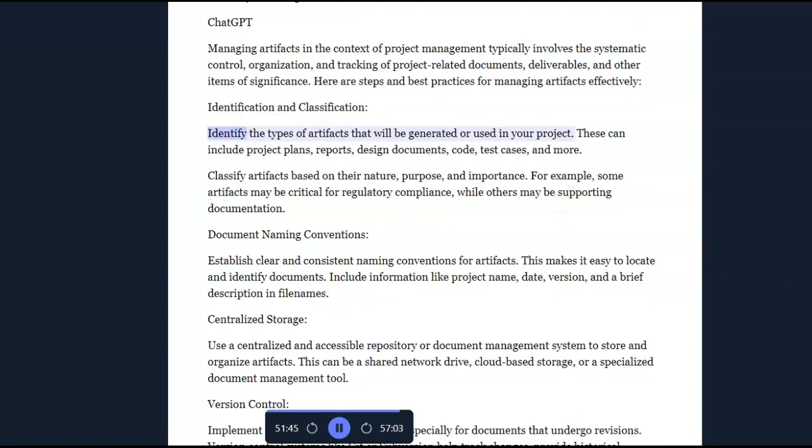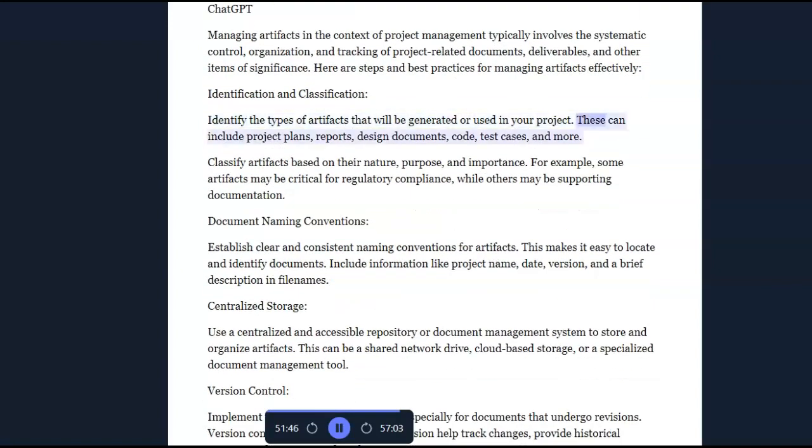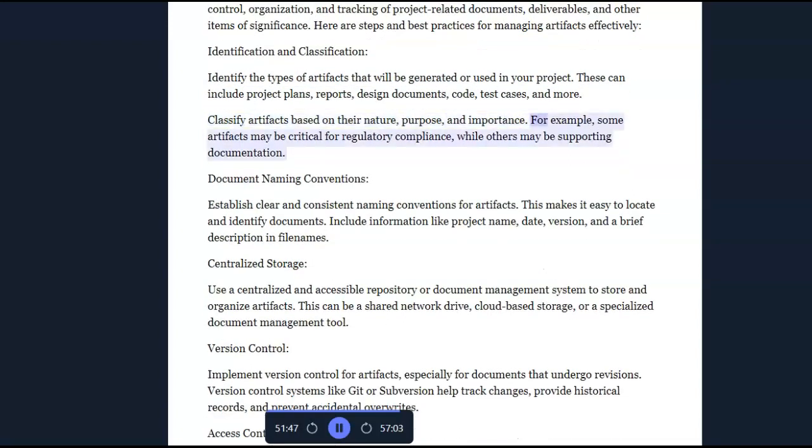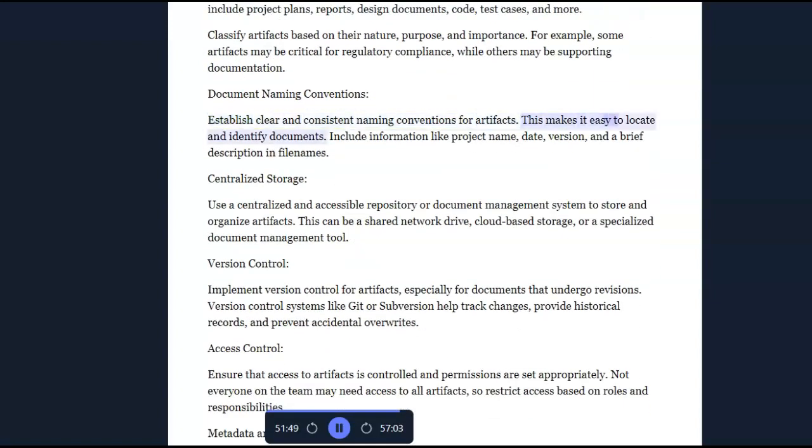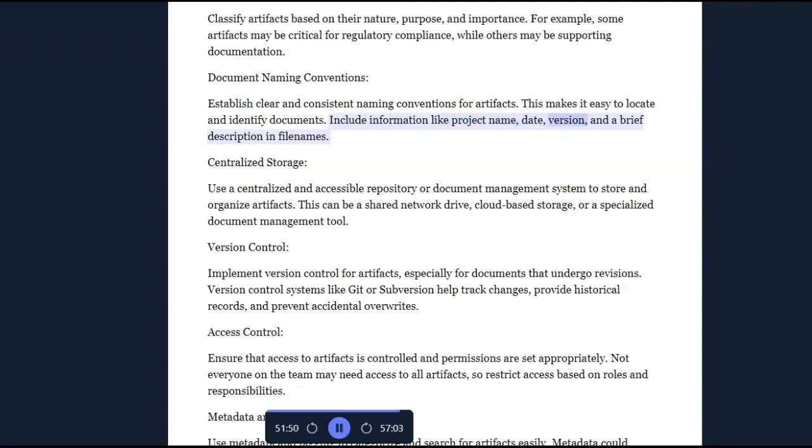Identification and classification. Identify the types of artifacts that will be generated or used in your project. These can include project plans, reports, design documents, code, test cases, and more. Classify artifacts based on their nature, purpose, and importance. For example, some artifacts may be critical for regulatory compliance, while others may be supporting documentation. Document naming conventions. Establish clear and consistent naming conventions for artifacts. This makes it easy to locate and identify documents. Include information like project name, date, version, and a brief description in file names.